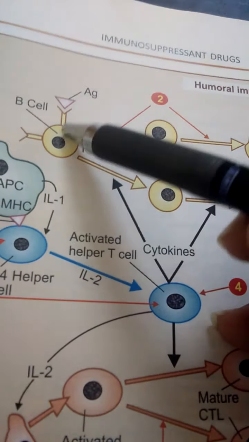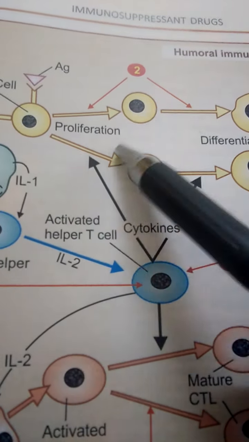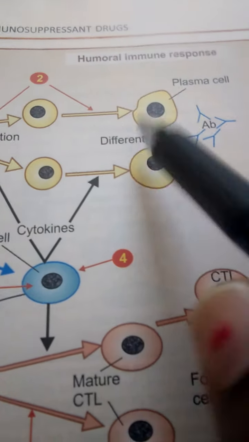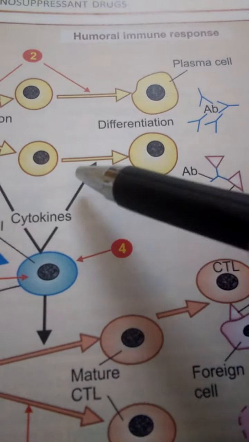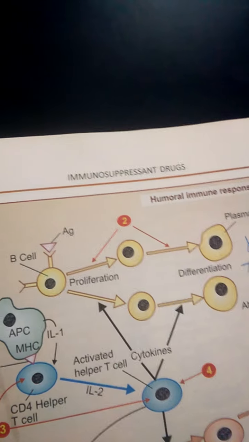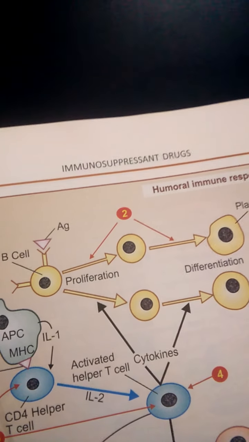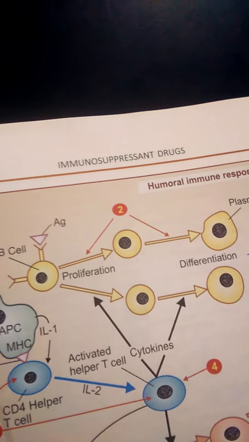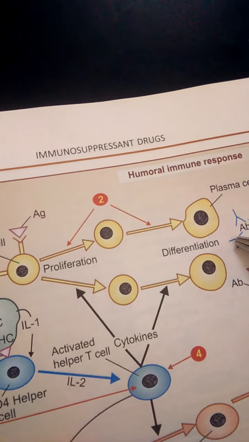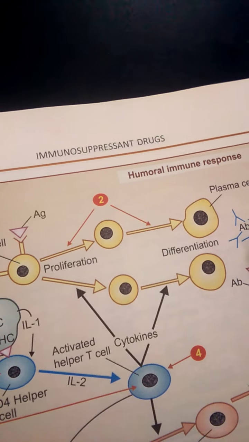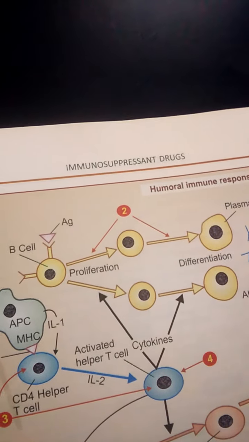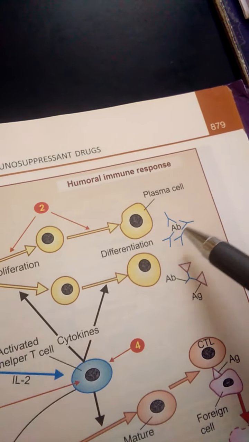The blood cell attaches with that particular antigen and undergoes proliferation and differentiation. The cells proliferate and secrete cytokines, which in turn promote proliferation and differentiation of the antigen activated B cells into antibodies.